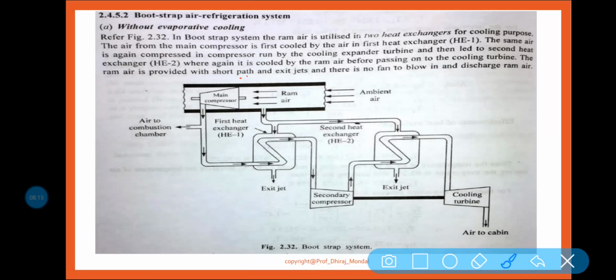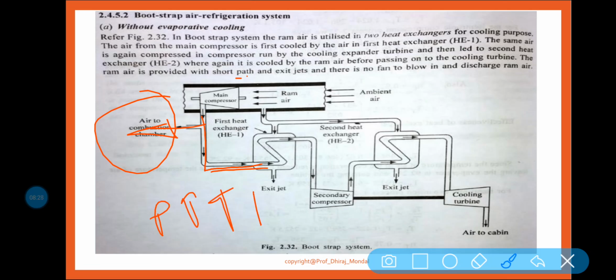So here in the main compressor, some part of the air is coming to the combustion chamber and some part of the compressed air is coming to the heat exchanger, where the pressure is increased, also temperature is increased, but that temperature should be minimized because we need to get a refrigeration effect in the cabin.